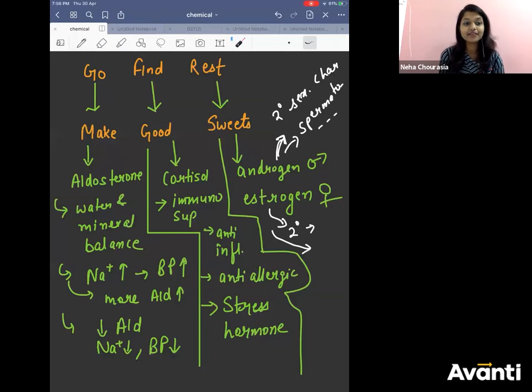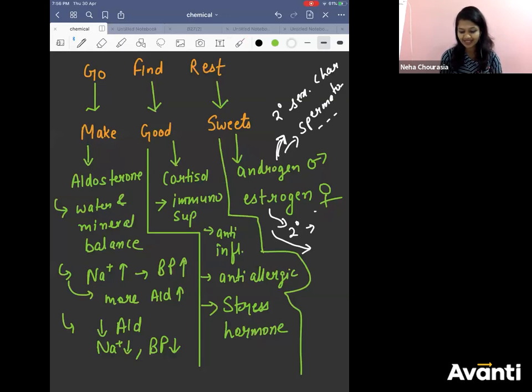Similarly, if a male starts showing the symptoms of a female, we say the condition is gynecomastia. Gynecomastia. And for a female, if estrogen is less and androgen is more, the condition is what? Adrenal virilism.